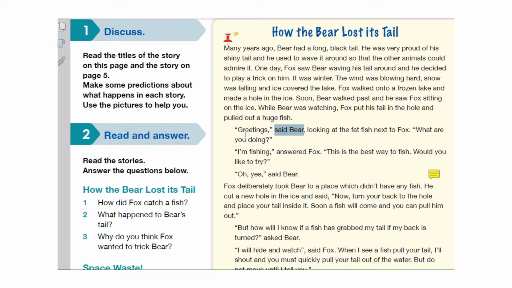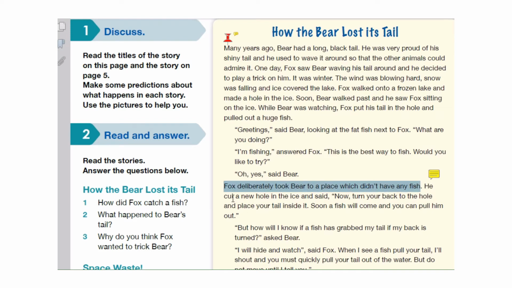"Greetings," said Bear, looking at the fat fish next to Fox. "What are you doing?" "I am fishing," answered the fox. "This is the best way to fish. Would you like to try?" "Oh, yes," said the bear. The fox deliberately took Bear into a place which didn't have any fish.